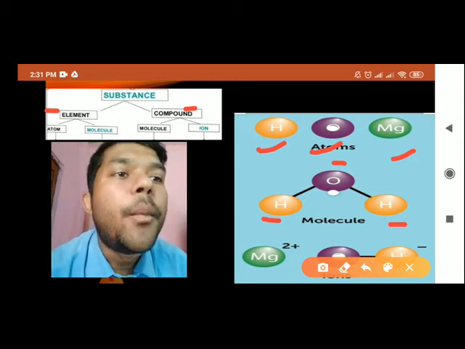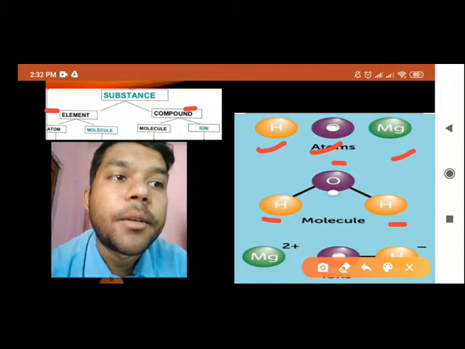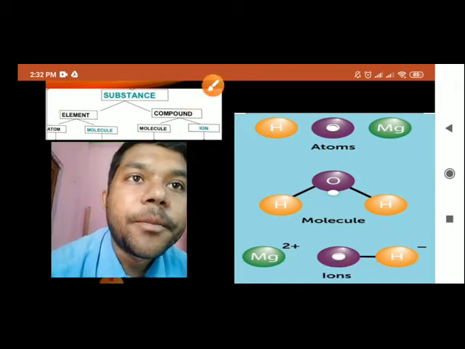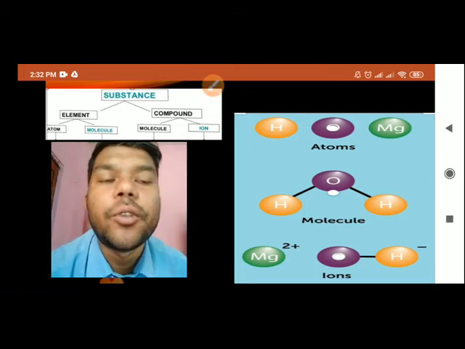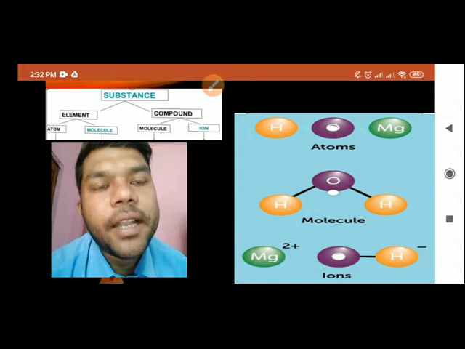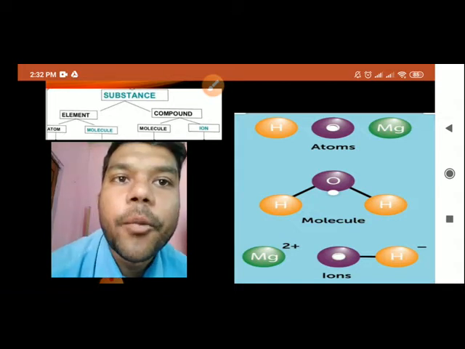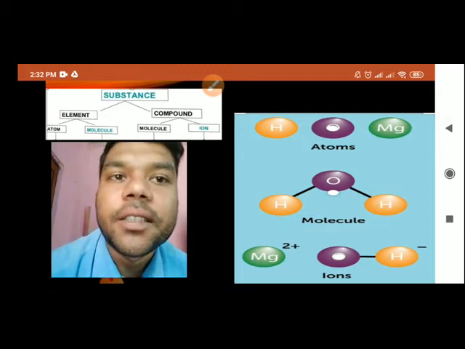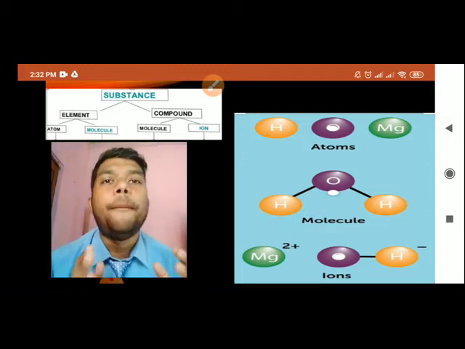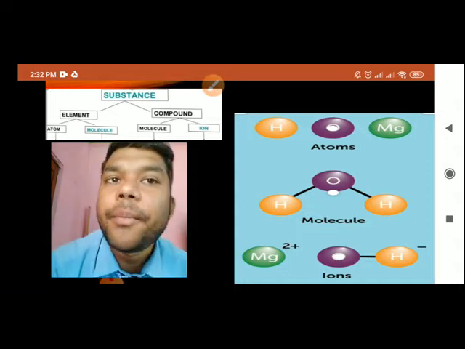So that is the molecules of water. In the same way, ion, Mg, its valency is 2. Now about the ions, about the valency, about the molecular formula, we'll discuss in upcoming classes. So first, make clear about the atom and molecules.